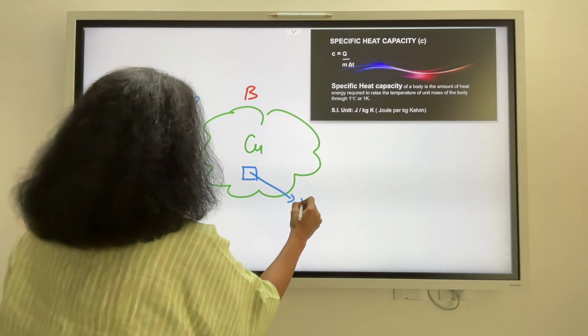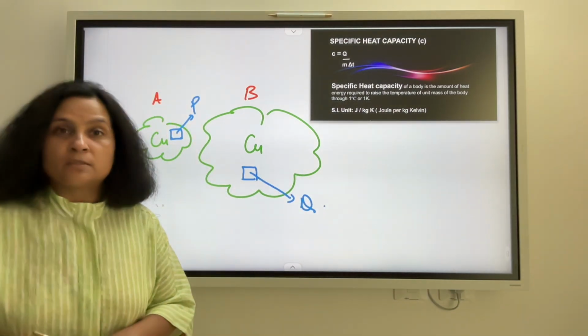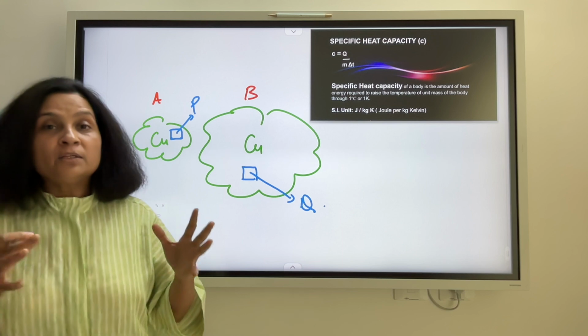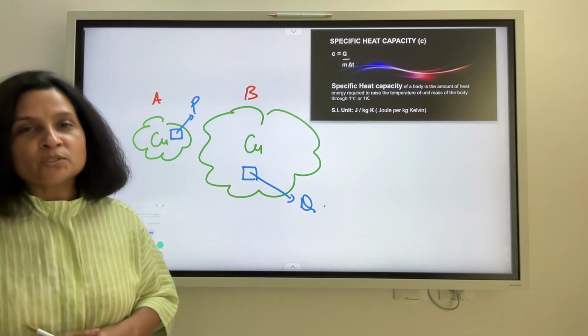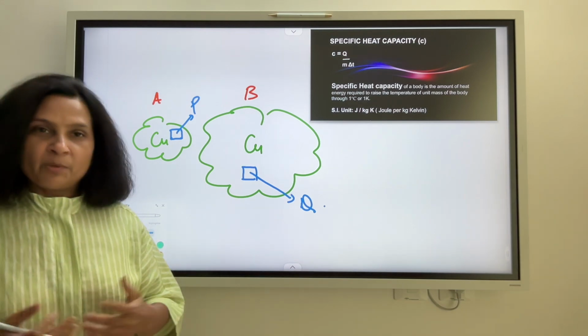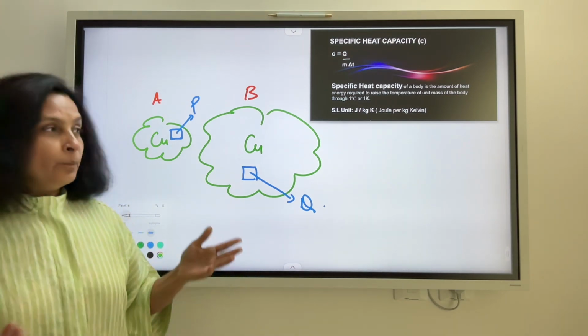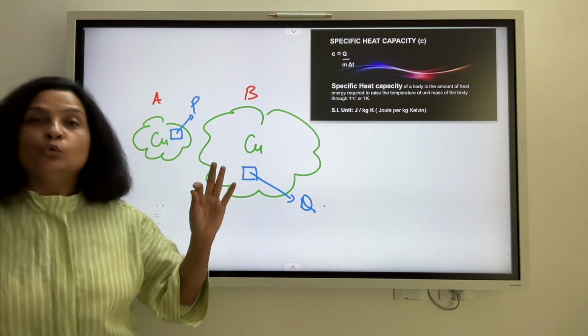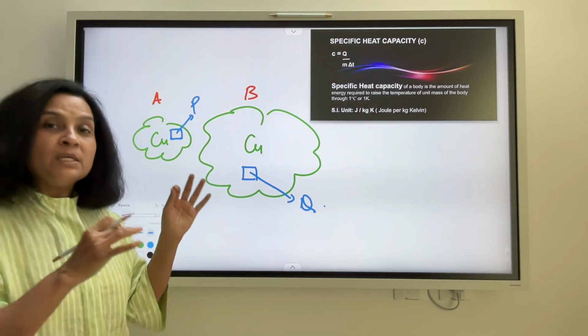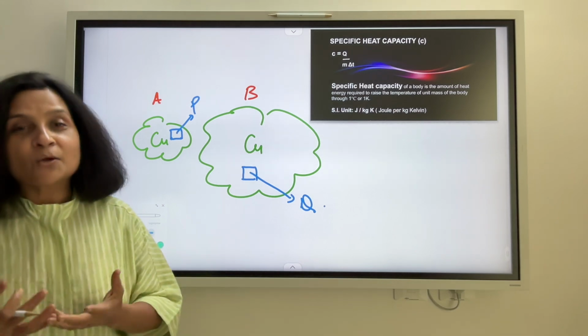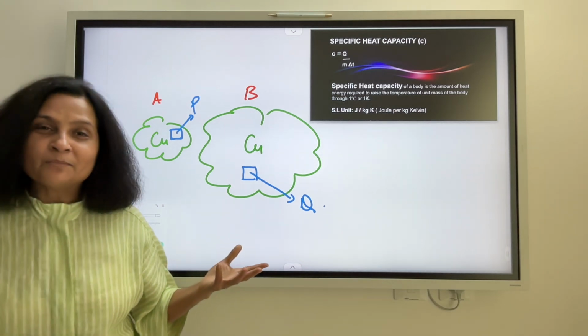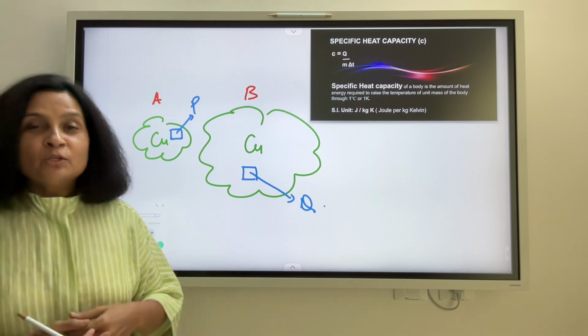Now are the P and Q pieces going to require different amounts of heat energy to show 1 degree rise in temperature, or change in temperature? Well, my answer is no. Why so? Because the material of P and Q is the same, and the mass of P and Q is the same. So how can the quantity of heat energy required by P and Q be different? It's going to be the same.